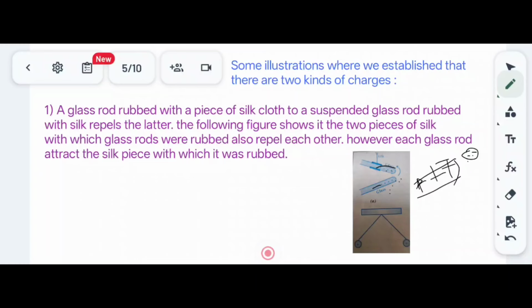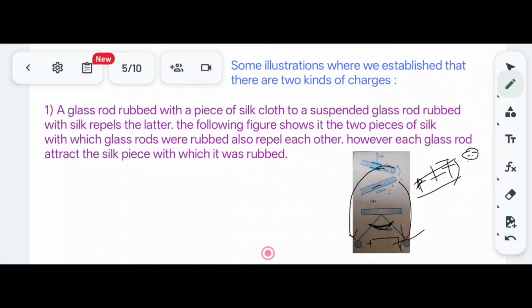Now if I take this glass rod and touch it to the ball, and take another glass rod and touch it to another ball, each acquires a positive charge, plus plus charge, and they will repel each other. Here the angle by which these two balls deviate shows that there is a repulsive force between the two pith balls. That means there are like charges in both the balls. I hope you have understood.